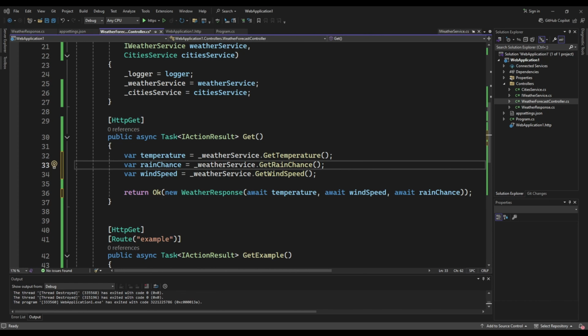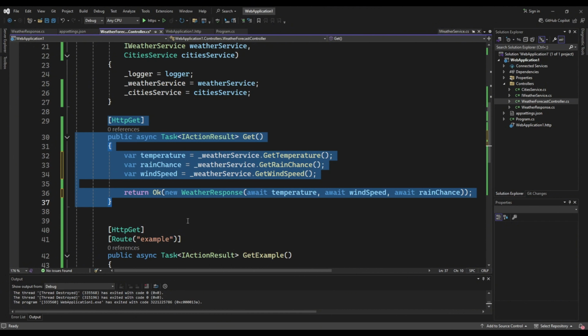Now, how is it different from what you had before? Calling the getTemperature method will not wait until it has finished executing. It will immediately run the following lines to get the rain chance and the wind speed. Basically, all of them will be running at the same time, and the only time we will wait until all of them are finished is when we await them. This way, this whole GET endpoint will only take 2 seconds instead of 6 seconds.